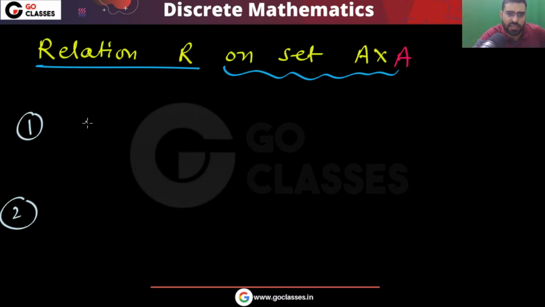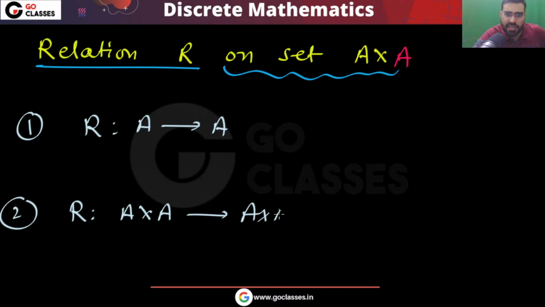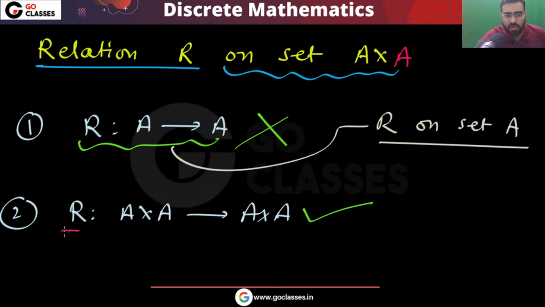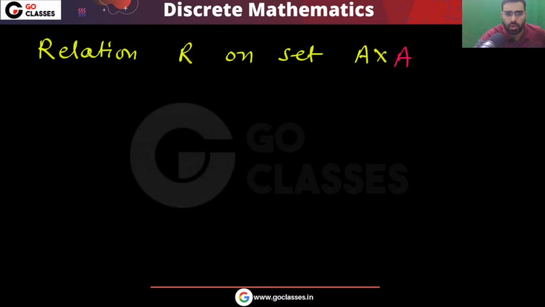Is this a relation from set A to set A, or is this a relation from A cross A to A cross A? You can easily see that the first is not correct, the second is correct. This means you have a relation on set A cross A. So remember, I hope this point is clear.